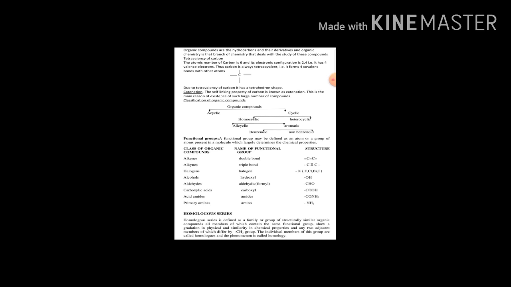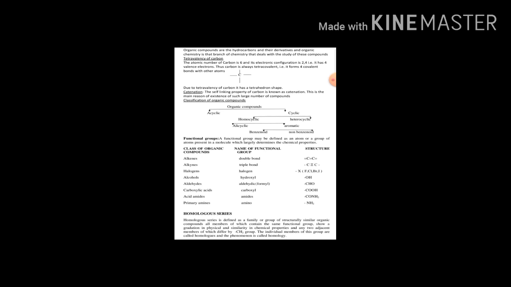Next, we'll discuss benzenoid compounds and non-benzenoid compounds. Benzenoid compounds are those compounds that contain at least one benzene ring. Examples are benzene, aniline, and naphthalene.